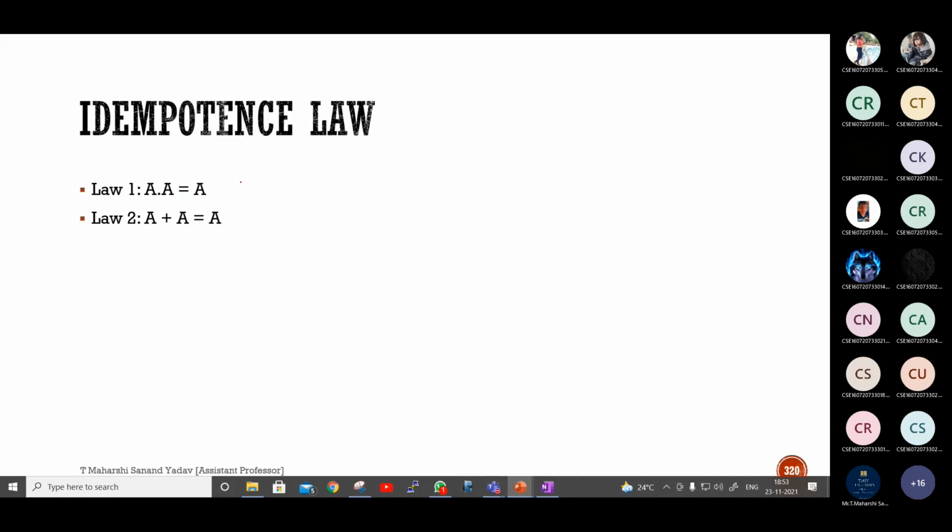Next, idempotence law. So this is very easy. A into A is A. Still confusion? Take the value of A as 0. So 0 into 0 will be 0. If A is equal to 1, 1 into 1 will be 1. So what is the answer, 0 or 1? A, sir. A, because the output is following the input. Here if I take 1, I am getting 1. So that's the reason A into A is A.